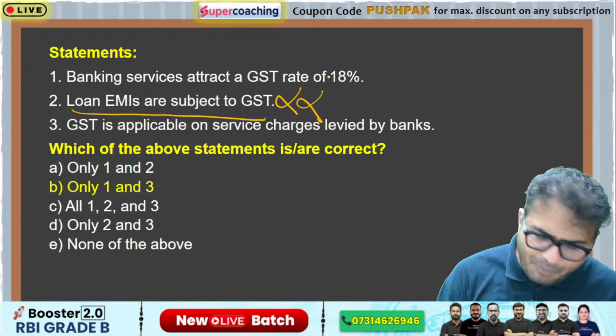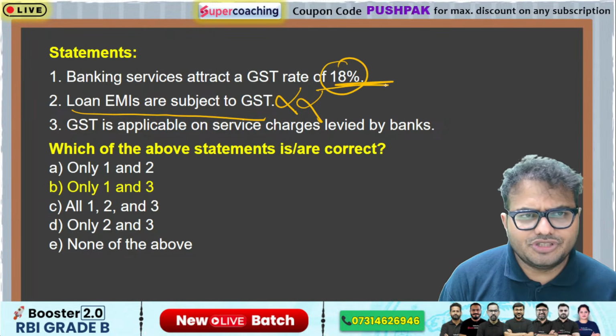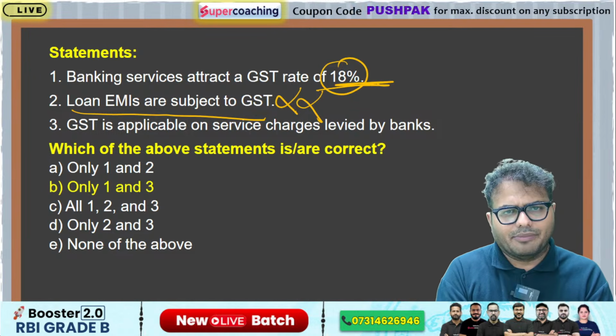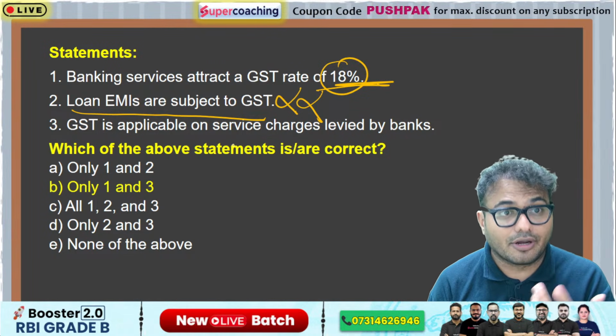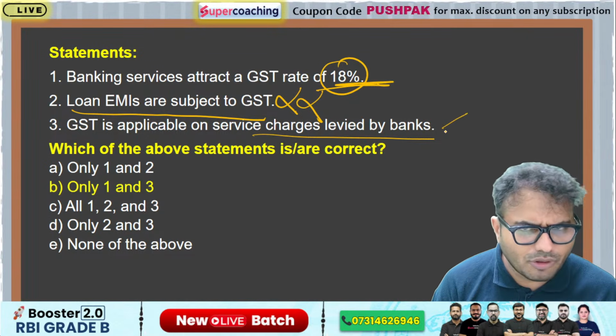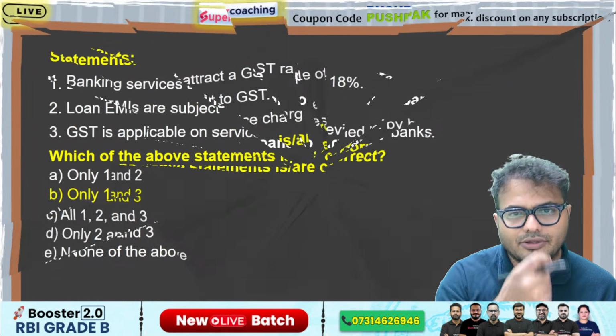Yes, on banking services we impose 18% GST, but on normal services. When it comes to EMI, we don't have the GST concept on EMI. Okay, otherwise it will be a very costly affair. People will not take the loan. So GST is applicable on service charges levied by the banks. That is absolutely right. So the answer is 1 and 3.